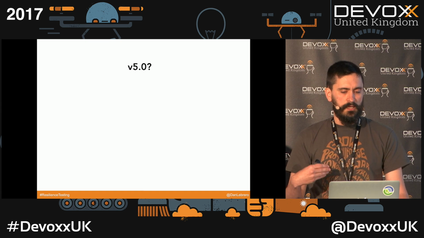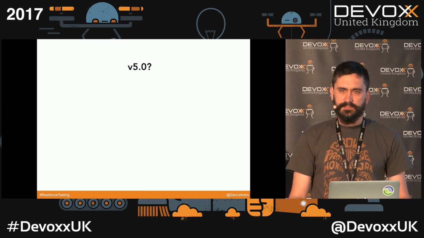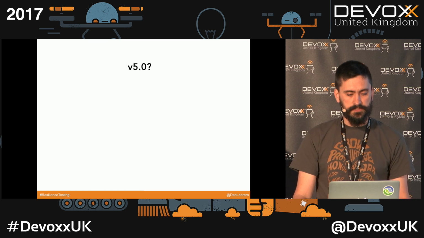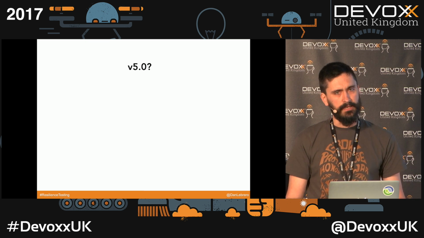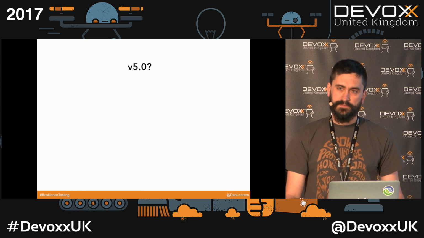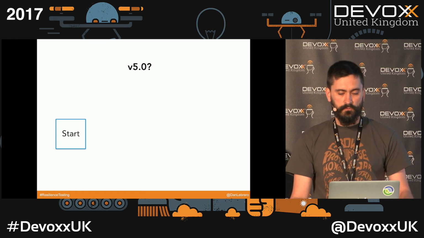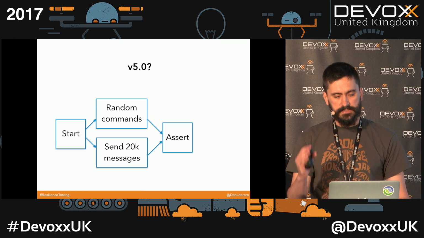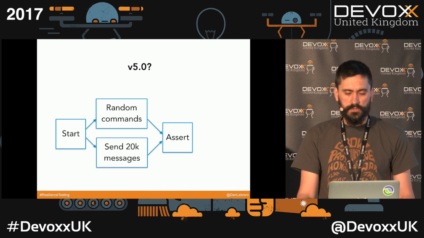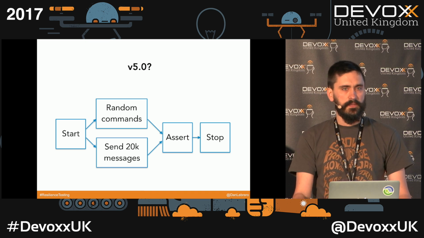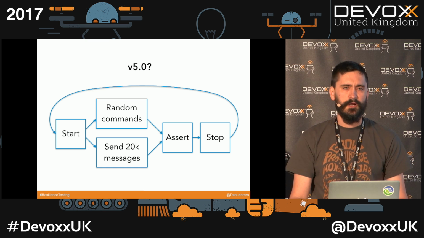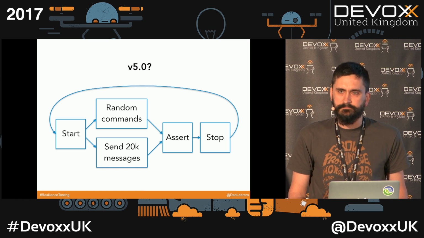We ran this test for hours, days, and we were unable to reproduce the issue. But then somebody realized, well, wait a second, what are we doing? We are starting the system, then we send a random set of commands at the same time that we are sending messages. We do our assertion, we stop the system, and then we start it again. So somebody says, well, how do we fix everything in IT?